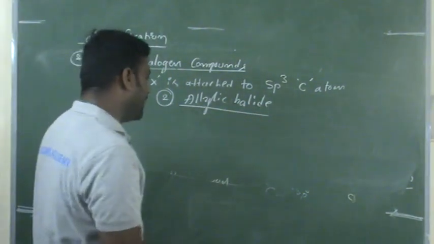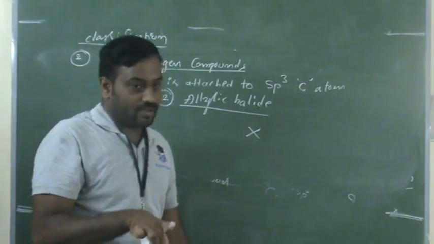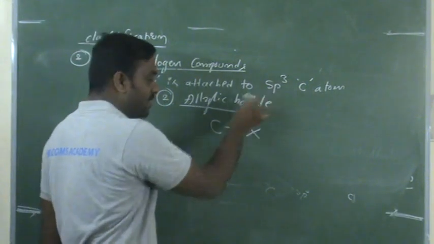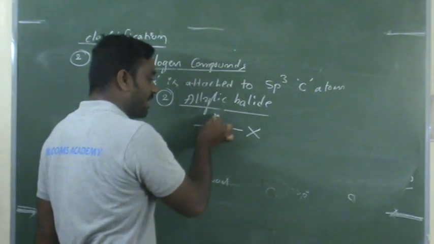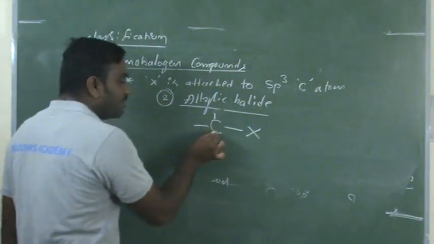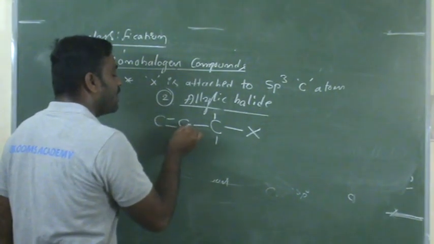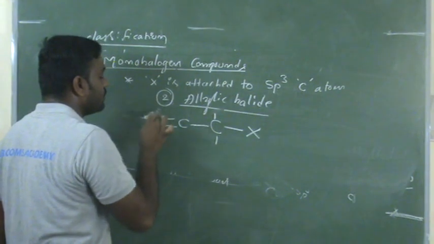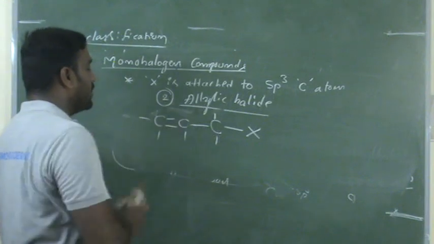The halogen atom, called X, is attached to a carbon which is again sp3 only, meaning around this carbon there are 4 single bonds. And now this sp3 hybridized carbon is again attached to a carbon-carbon double bond. Now I think you understand.